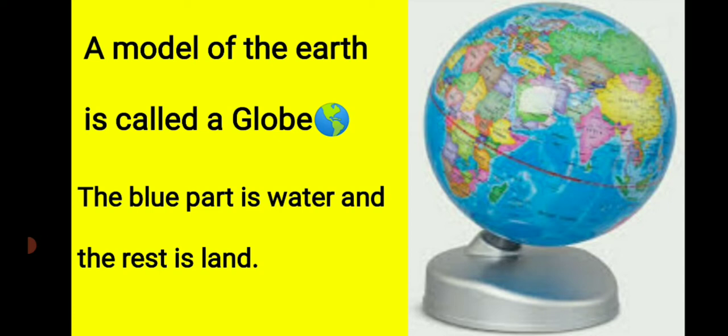The earth gets light and heat from the sun. Earth is also surrounded by air, and this air is known as an atmosphere, and it protects us from harmful rays of the sun. All of you clear, dear?